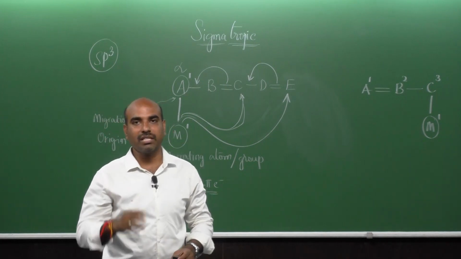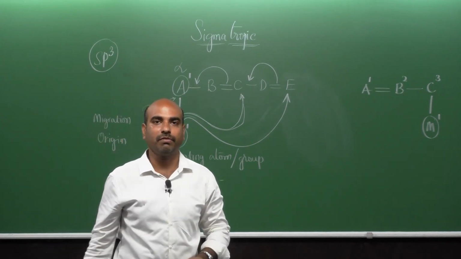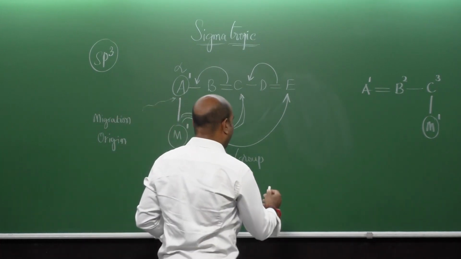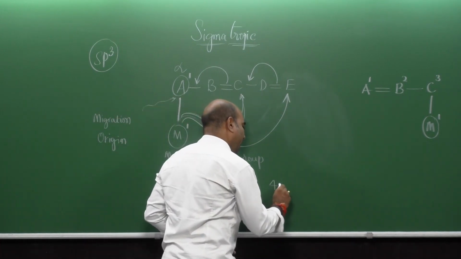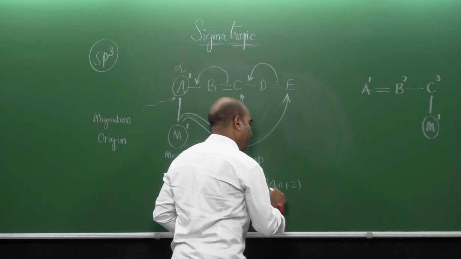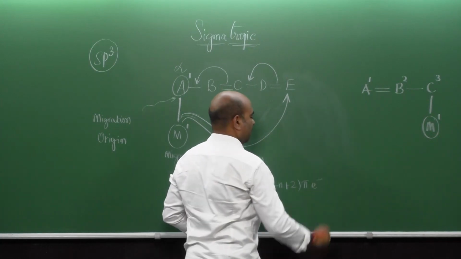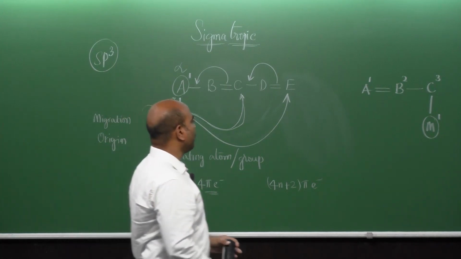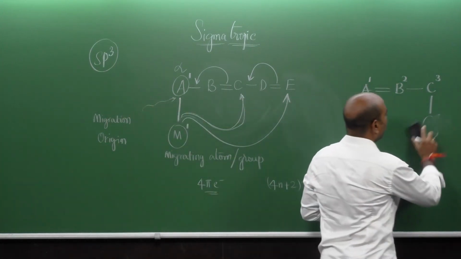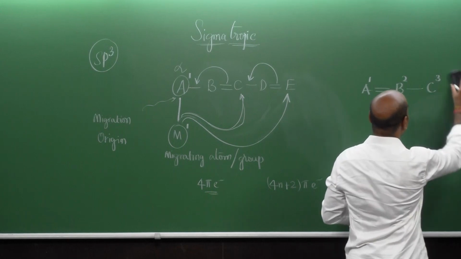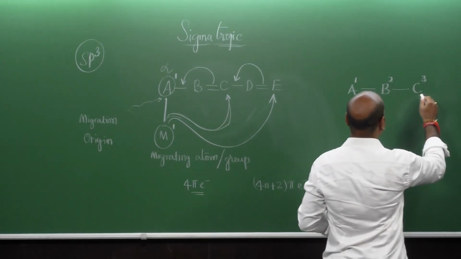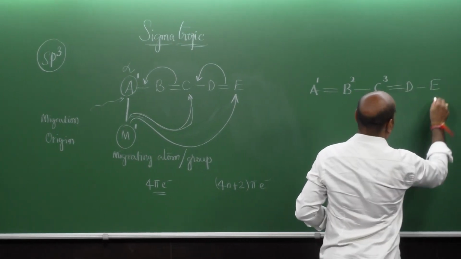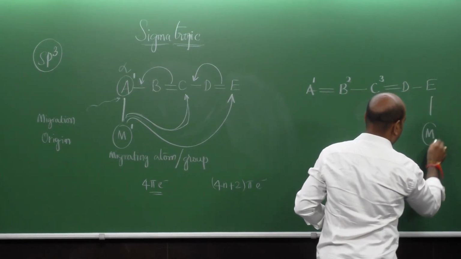Both the sigma as well as the pi electrons are involved in this type of sigmatropic reaction, meaning 6 electrons. So, it can be categorized as a 4n plus 2 electron system of a sigmatropic reaction. Therefore, you can get this product, and there is every possibility of this one as well.